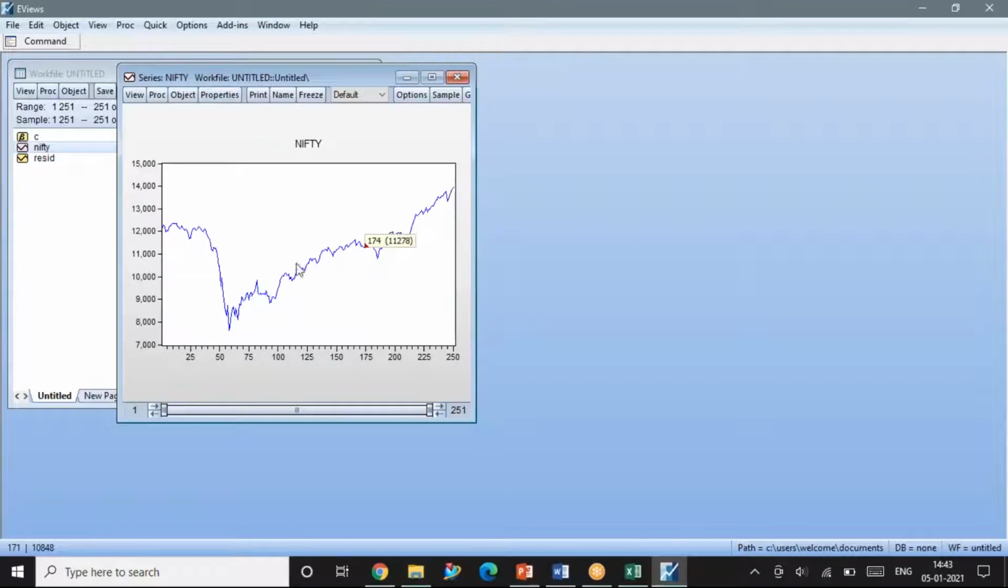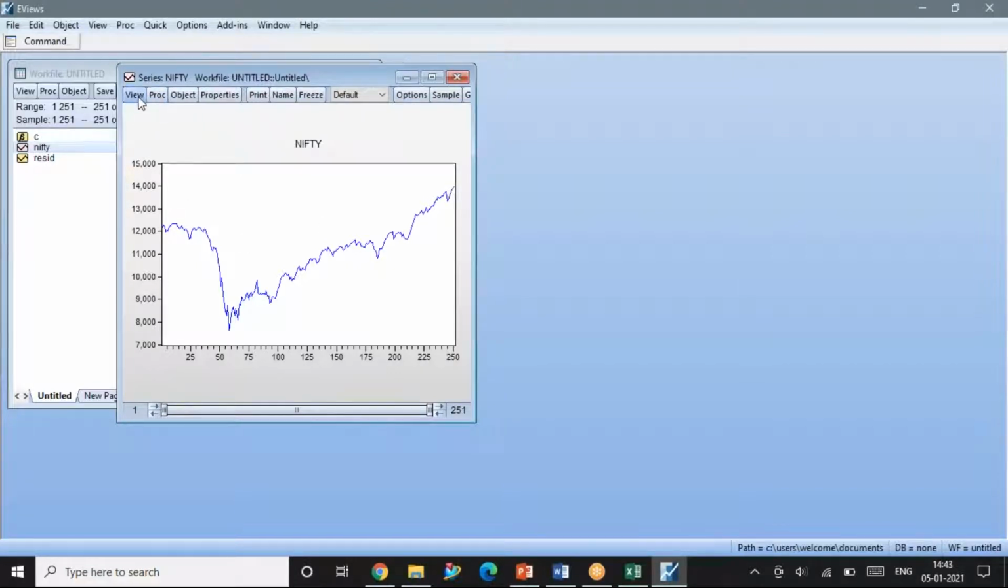Please mute your mic. Okay, so by looking at the data, we can say there is no mean reversion happening continuously. So this is non-stationary data. Okay, this is the second analysis that I do.